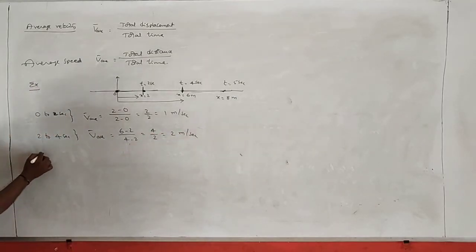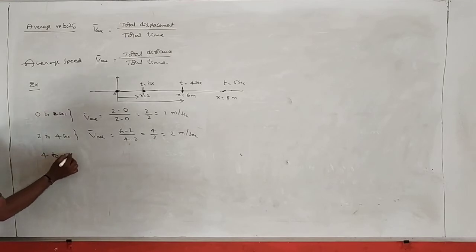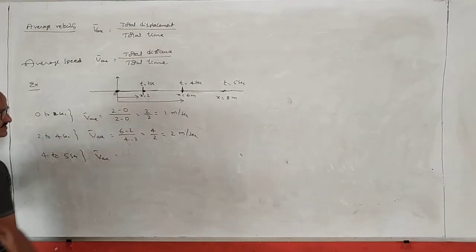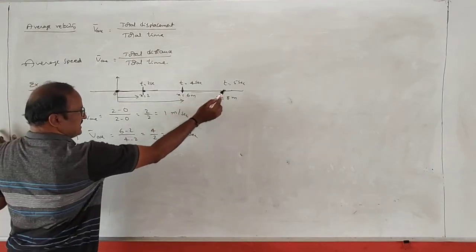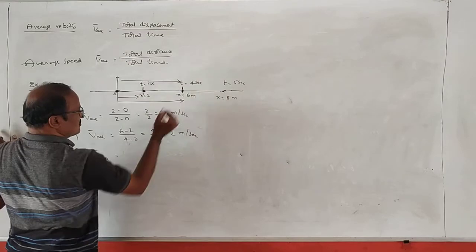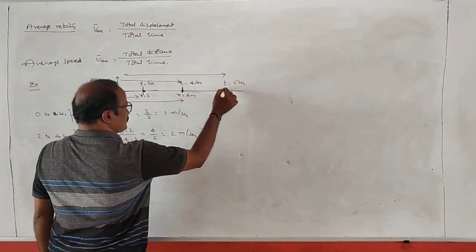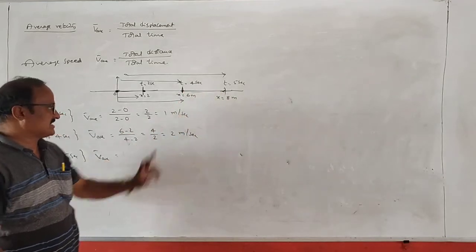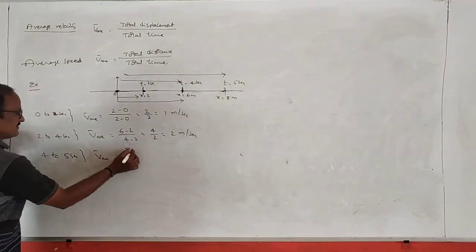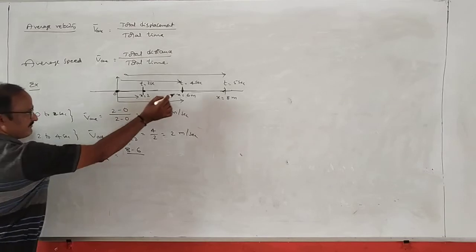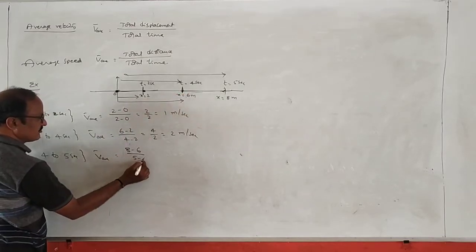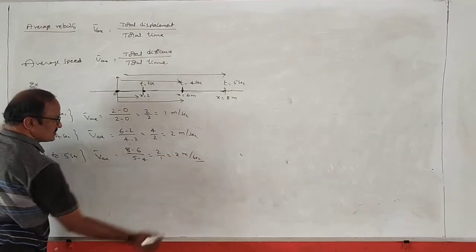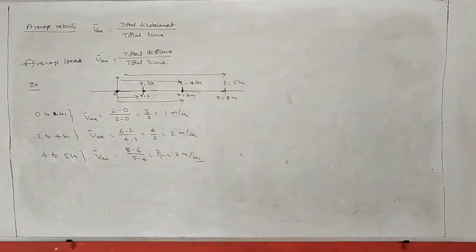Next, between 4 seconds to 5 seconds, average velocity. From here the distance is 6, and from here the total distance is 8. This is not the displacement; the displacement should be 8 minus 6. So total displacement means 8 minus 6 by total time from this point to this point, 5 minus 2. That is 2 by 1, which is equal to 2 meter per second. So this is the way to find the average velocity.